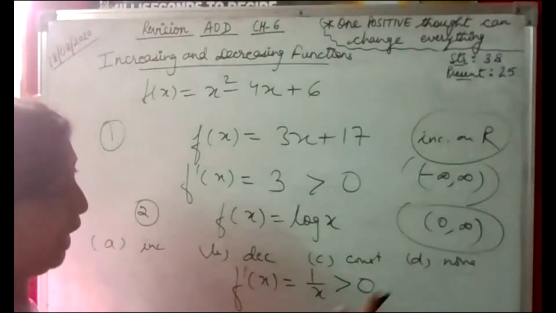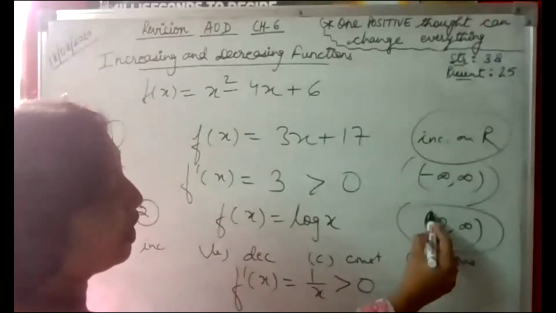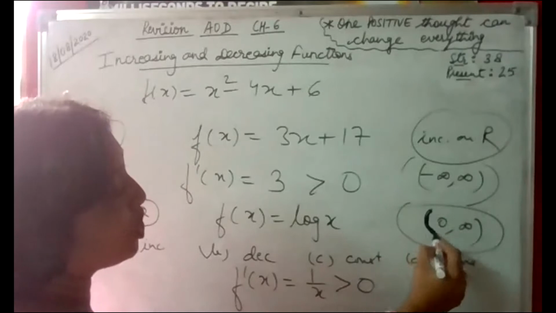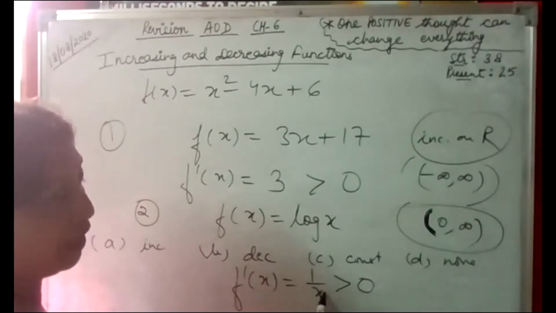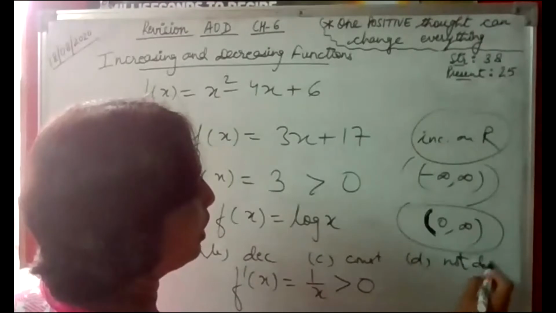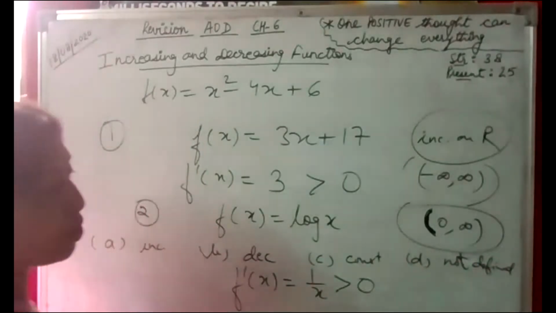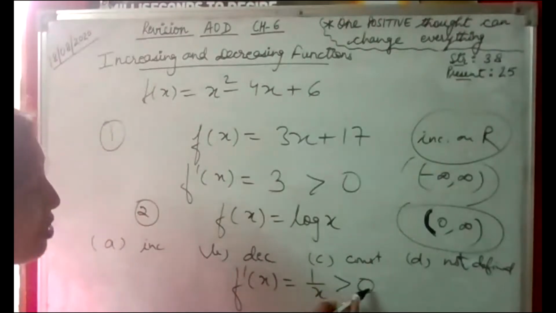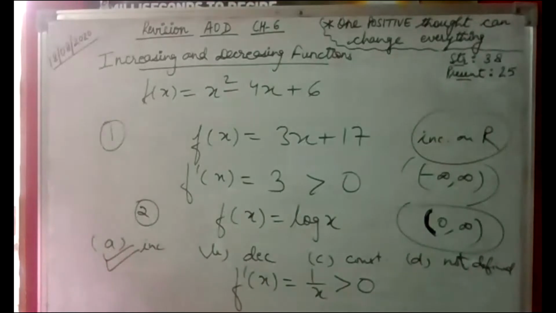And it will only be greater than 0 because here we have an open bracket. So we cannot put 0 here, because if we put 0, it becomes not defined. An option of not defined can also be given to us, but that is not correct. So since it is greater than 0 at all these points, the function is increasing.